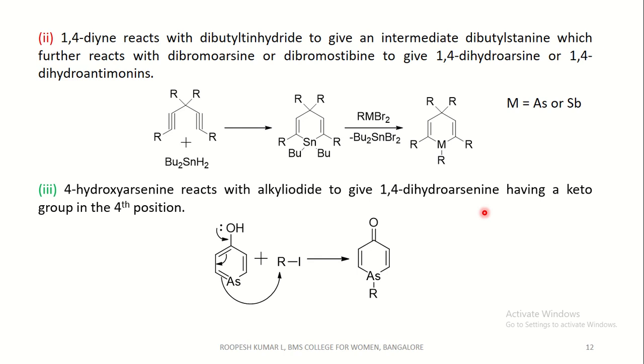Coming to the next method, 4-hydroxyarsenine reacts with alkyl iodide to give 1-alkyl-dihydroarsenine having a keto group in the 4th position. In 4-hydroxyarsenine reacting with alkyl iodide, the lone pair on oxygen shifts to form a double bond. This double bond shifts here, and this pi bond comes and attacks the alkyl group with the elimination of iodide to form the keto group in the 4th position.